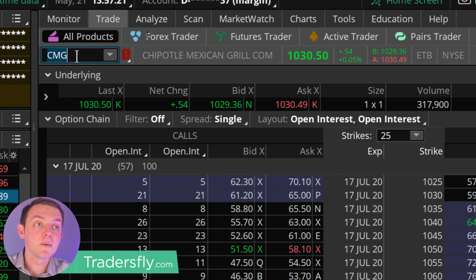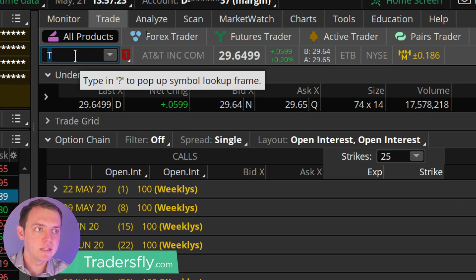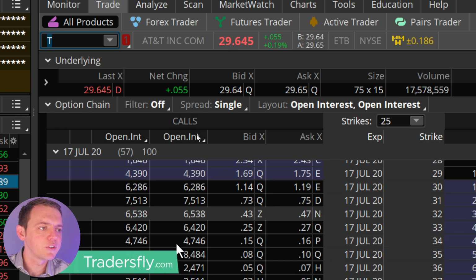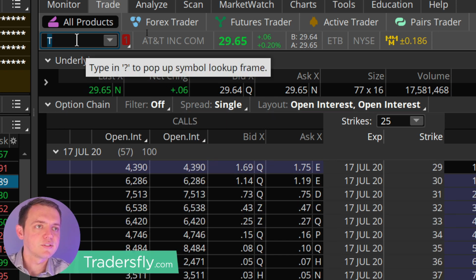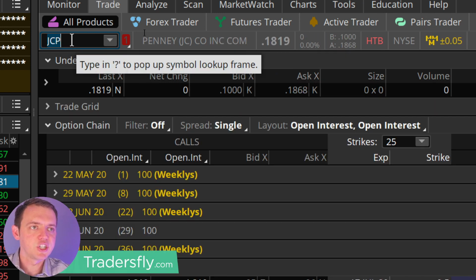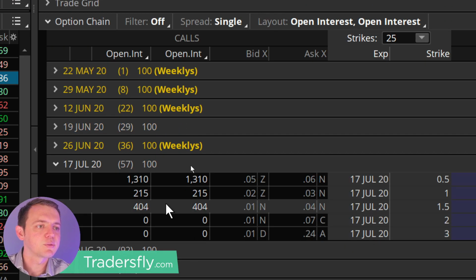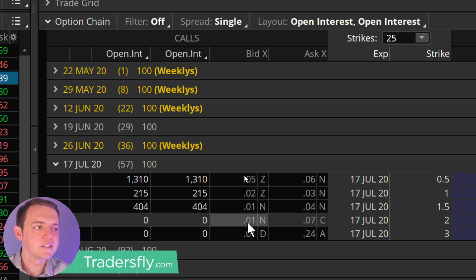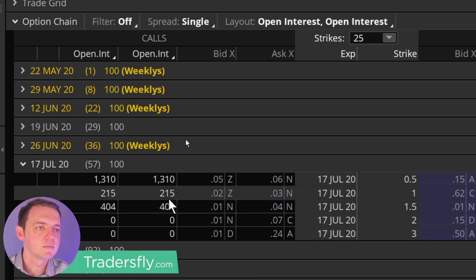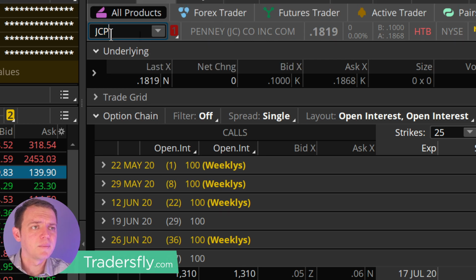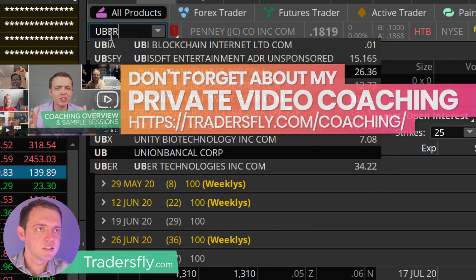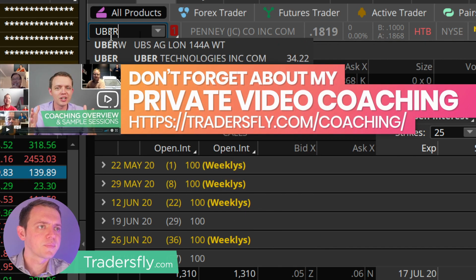Or, you know, let's look at maybe AT&T here. If you look at these contracts, you can see 6,000, 7,000, 6,000. You can see quite a lot of contracts. Here's JCPenney. Okay, this one's got 200, 400, and then 0, but there's not a lot of premium. So would I trade options on JCPenney that's 18 cents? No. How about, let's see, Uber right here.